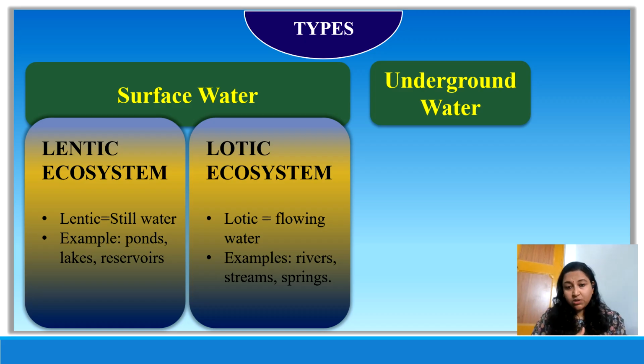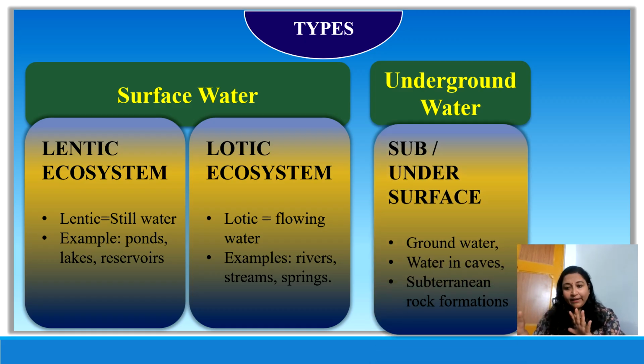However, in the case of lotic ecosystems, the main criterion to identify a lotic ecosystem is that there is a continuous flow of water in these ecosystems. For example, rivers, streams, springs, etc. Then we have the second category where the water is under the surface of Earth, right? We call that subsurface or underground water. In this category, we keep examples like groundwater and water in the caves, right? Then we have subterranean rock formations where the water gets accumulated inside.